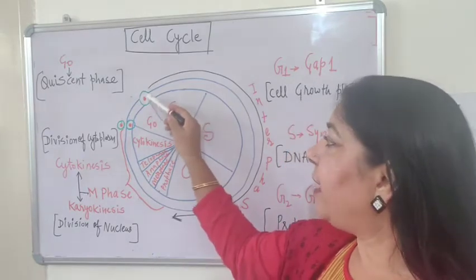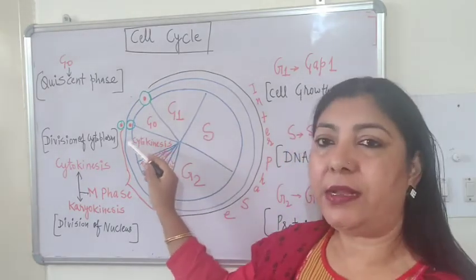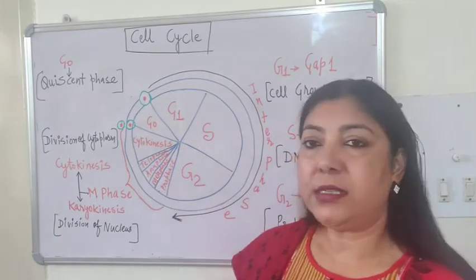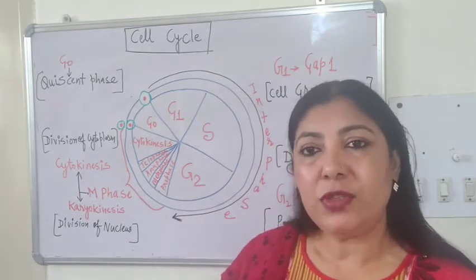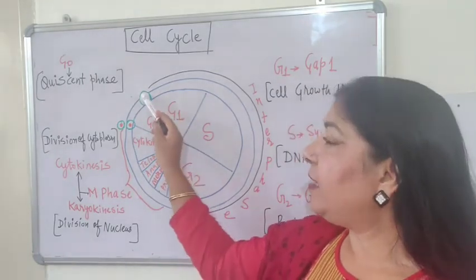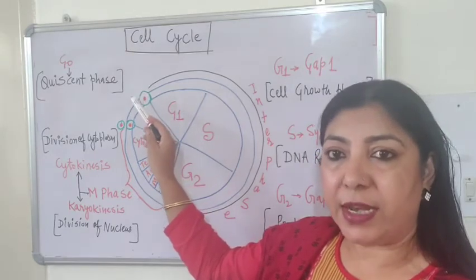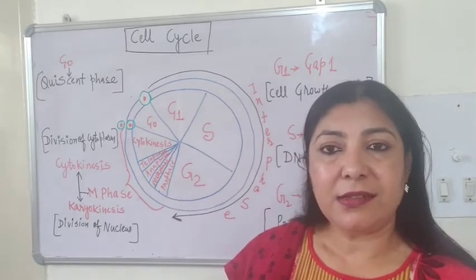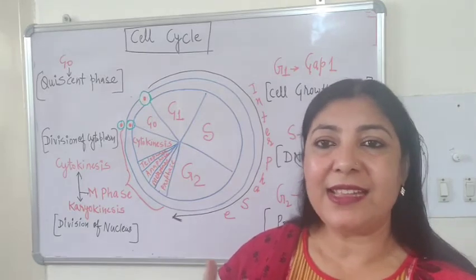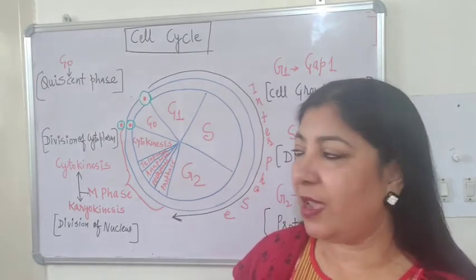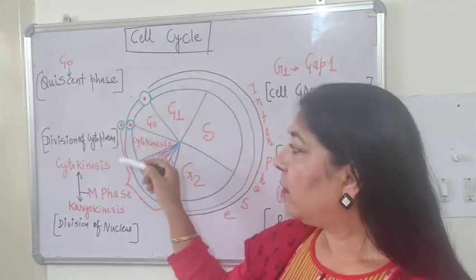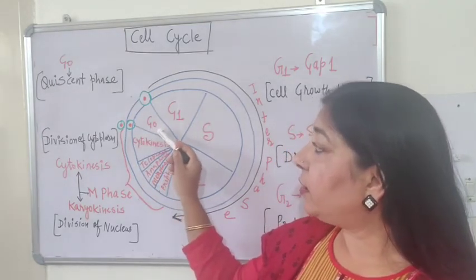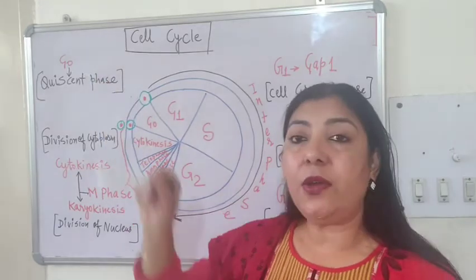Now one cell after cytokinesis gets divided into two cells. Here the NC ratio is very less, but a newly divided cell has a very high NC ratio. Okay. Now there I have written this part that is called the G0 phase.